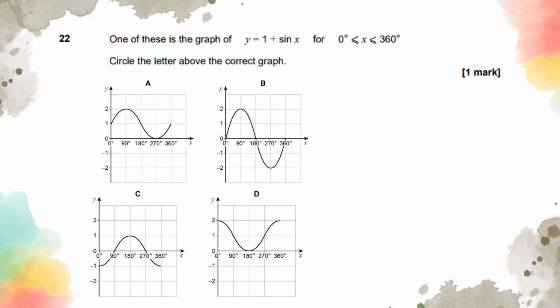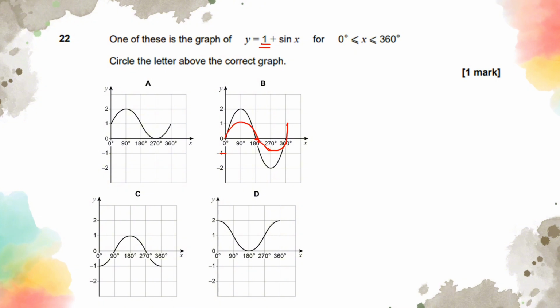We know that sine graph is going to start from 0 and cos starts from 1. So your sine graph is going to go through 180 from -1 and then goes back up, something like this. And since you're adding 1 to this, what's going to happen is, when you're adding something up, this is a graph transformation, by the way.